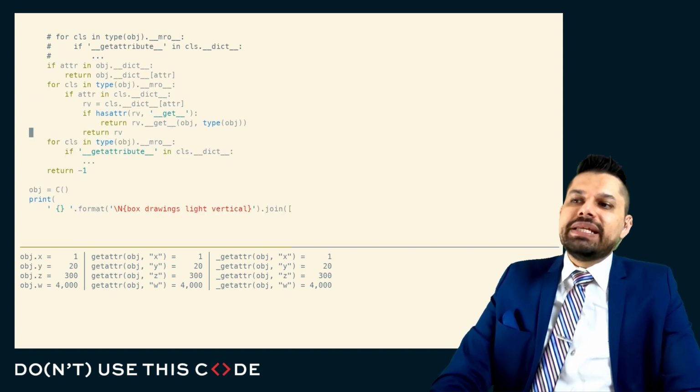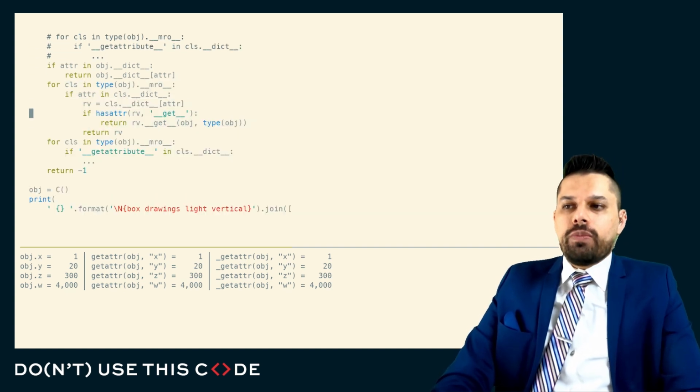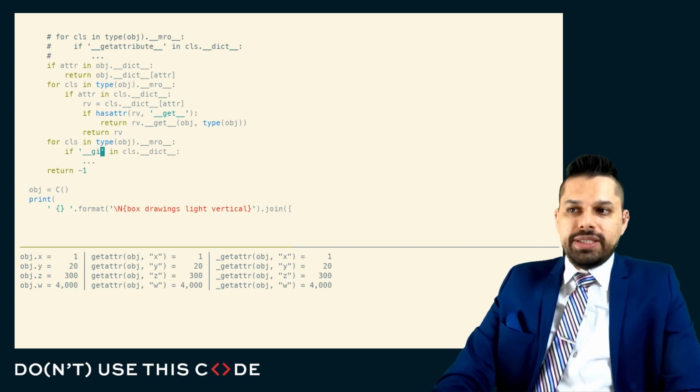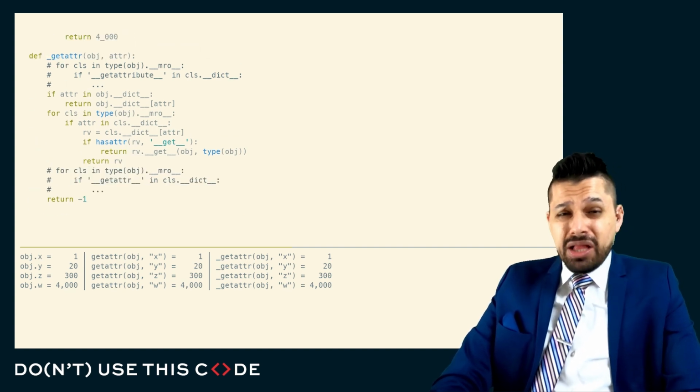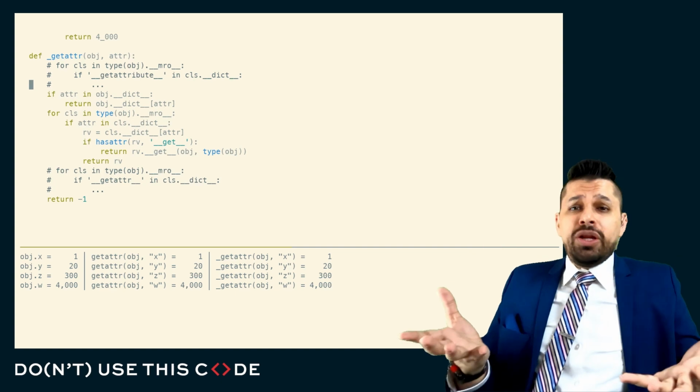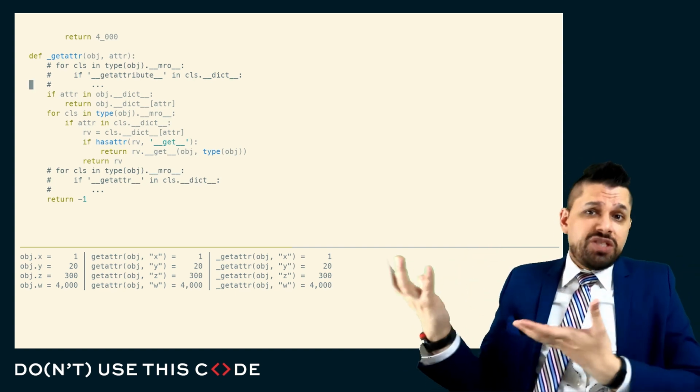And if we didn't find what we were looking for through the normal mechanisms, then we look through the MRO, or we look through the classes that comprise the MRO for a getAttr function. This is just a hook point at the very end. But here you can see almost the totality of the getAttribute protocol, ignoring certain things like slots, but this is for the majority of your objects.